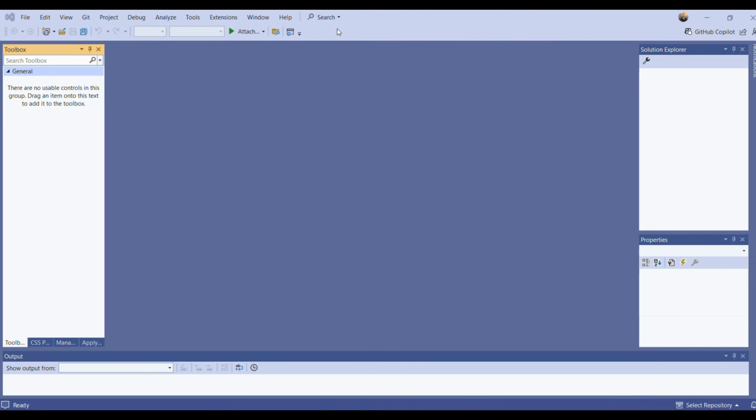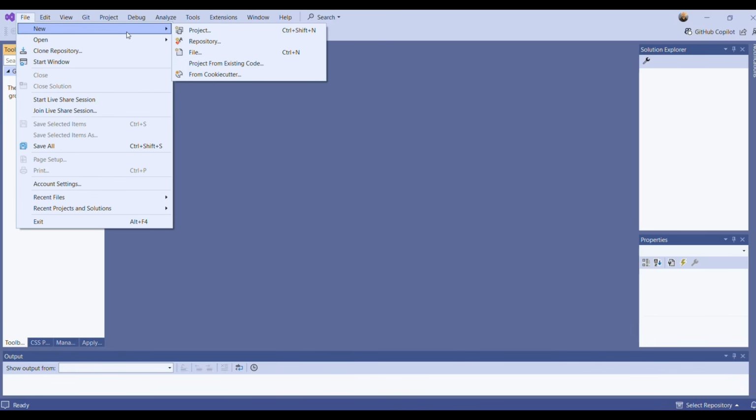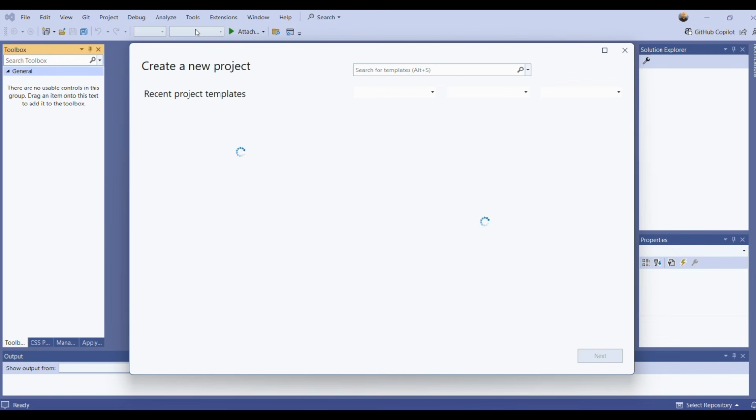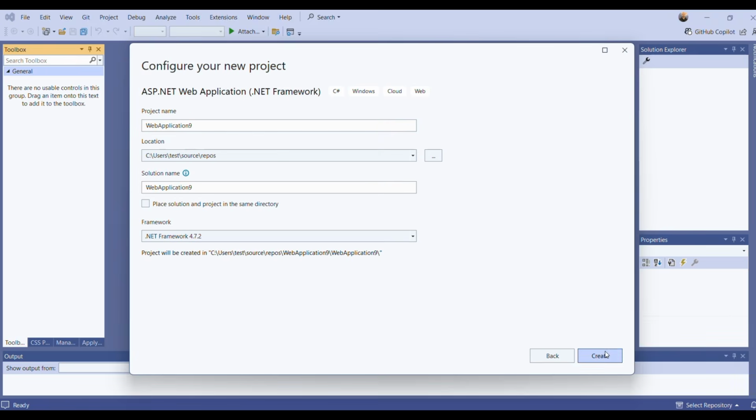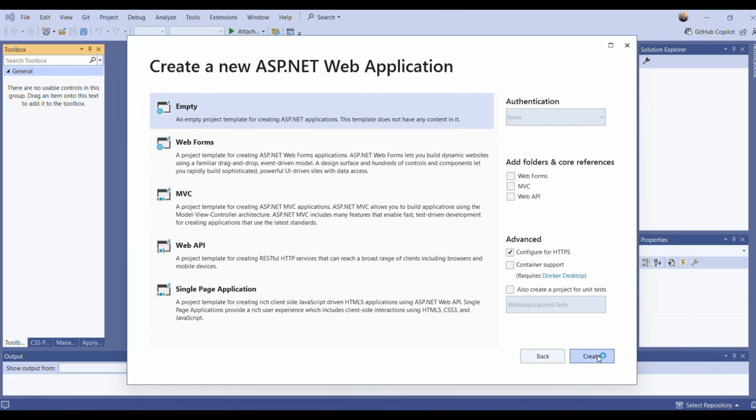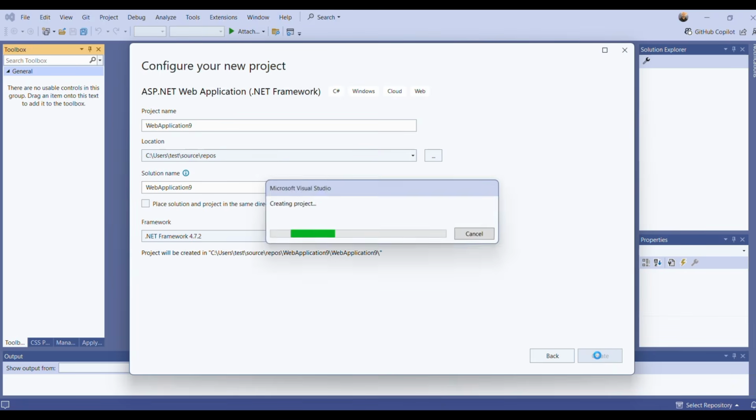Okay, friends, in this exercise, I'm going to develop a web application for an automotive gallery. First of all, let me create the project. Okay, ASP.NET Web Application. I'm keeping this default. Let's create an empty project.